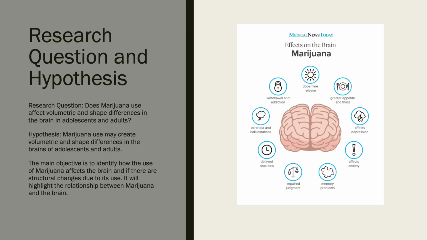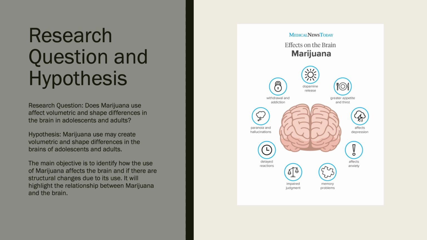The study's main research question is, does marijuana use affect volumetric and shape differences in the brain in adolescents and adults? After figuring out a research question, it can be rewritten into a hypothesis. The hypothesis for this study is marijuana use creates volumetric and shape differences in the brains of adolescents and adults. The researchers found that in other studies, marijuana use did create volumetric changes in brain structures. They sought to replicate this.